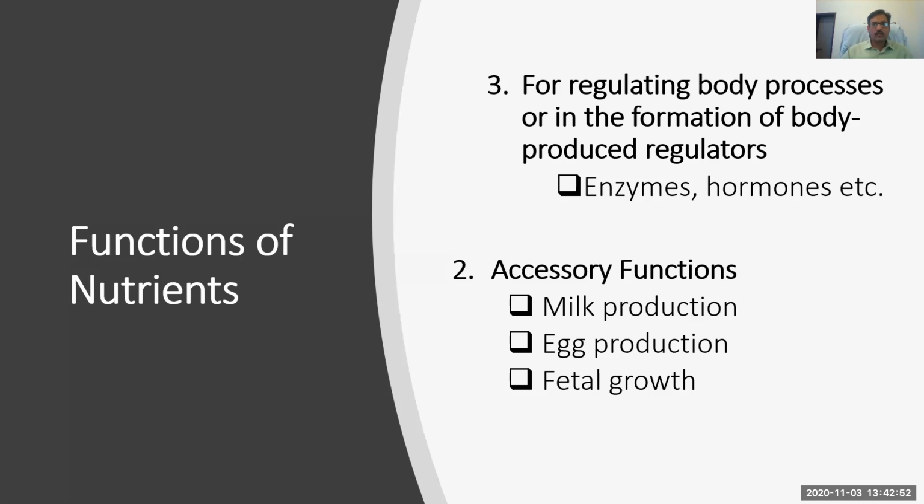If they are not performed by the animal, we can still maintain the body. So for productivity, nutrition is required. If an animal is not performing, like dry animals, they do not produce milk, but still we keep those animals, but at that time no nutrition is required for milk or egg production when the animal is not producing.